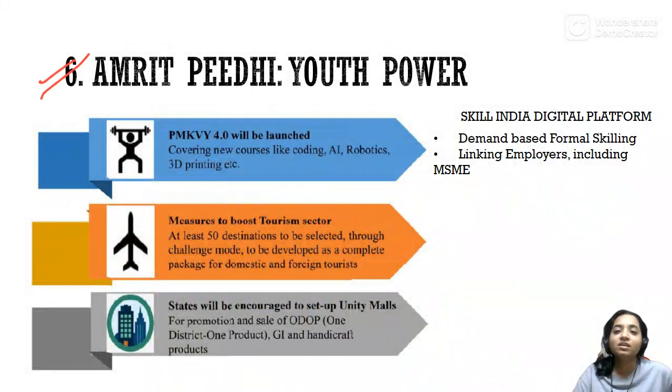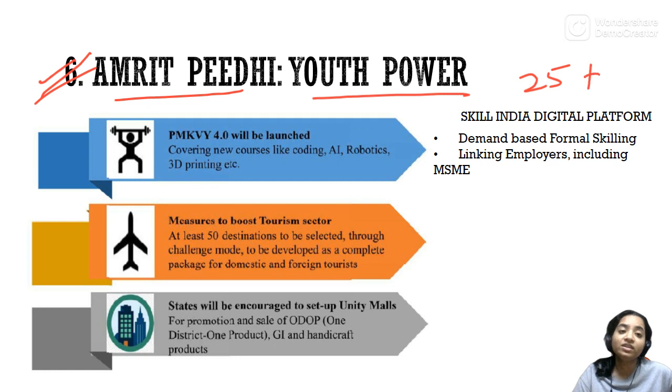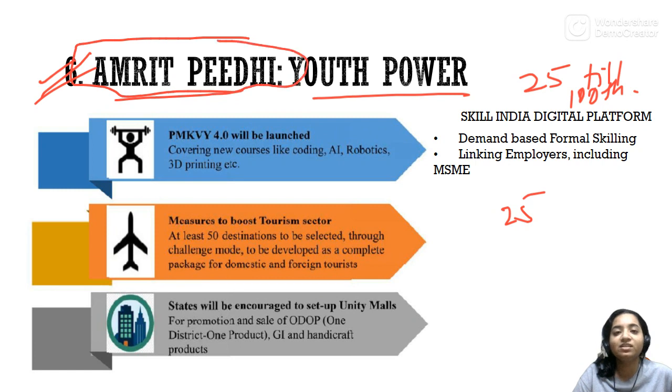Next, sixth priority is Amrit Pidhi, or the youth power. Now, these 25 years till we attain the 100 years of independence is a big opportunity, because India will have a demographic dividend during these 25 years. That is a very high number of working population. So we want to utilize this, and for that, these 25 years and the youth are called as Amrit Pidhi, where we'll have the PMKVY 4.0 launched.